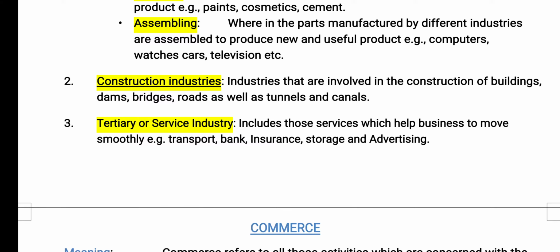So tertiary industries facilitate or provide services for the smooth flow of goods and services. These industries help in the activities of the primary and secondary industries. These industries provide services which support the activities of primary and secondary industries. That's why it is known as tertiary or service industries.